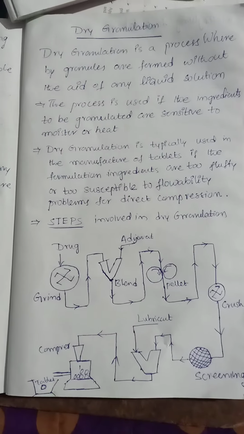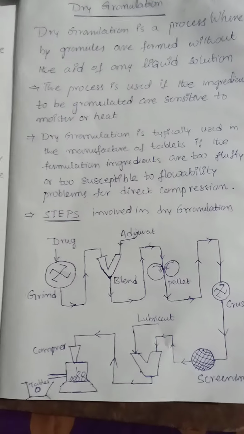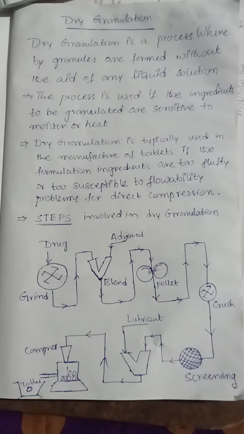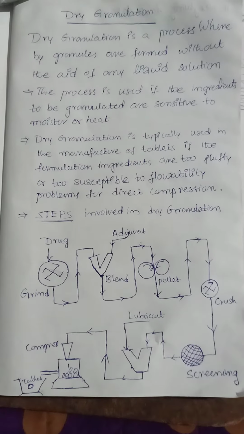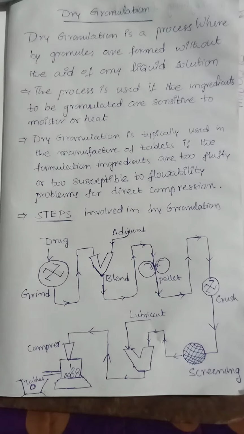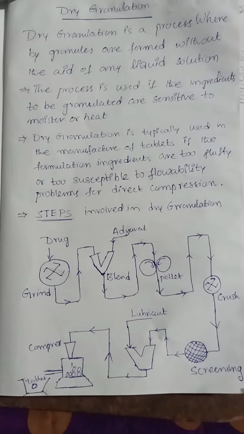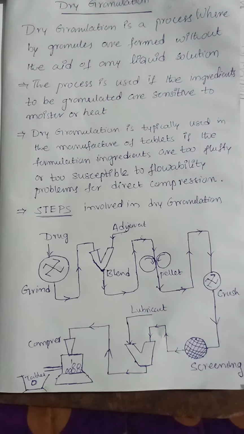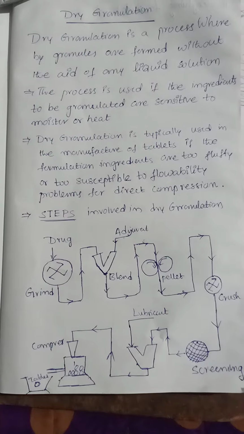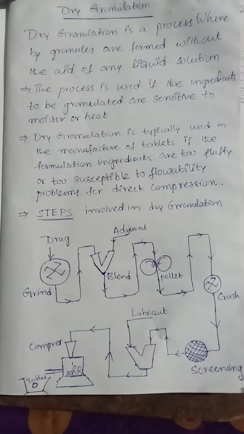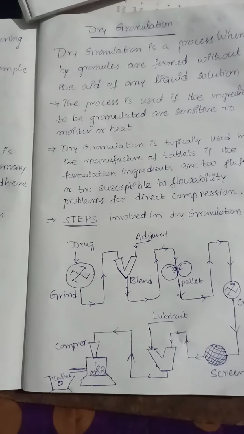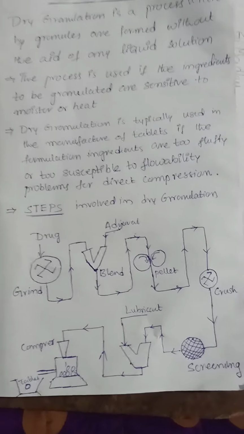All those agents combine together and form the tablets, right? Dry granulation is typically used if the formulation of ingredients is too fluffy, or has poor flowability. For these problems we need direct compression, which is one more method.